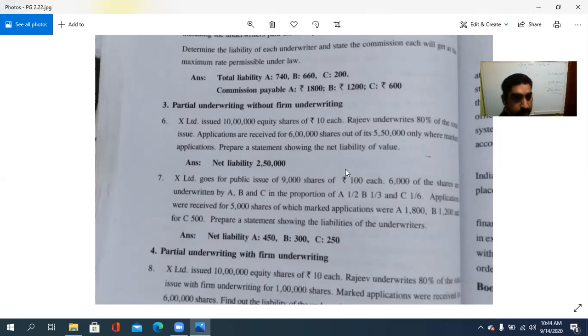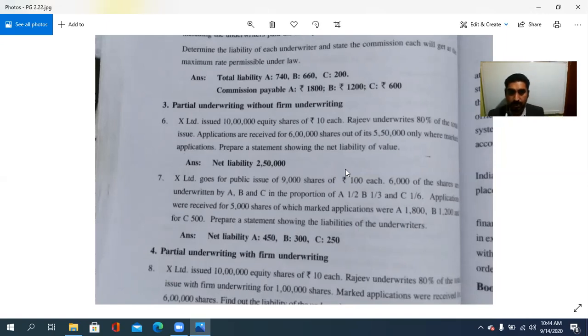Another question also. X Limited goes for a public issue of 9,000 shares of ₹100 each. 6,000 of the shares are underwritten by A, B, and C in the proportion of A 1/2, B 1/3, and C 1/6.